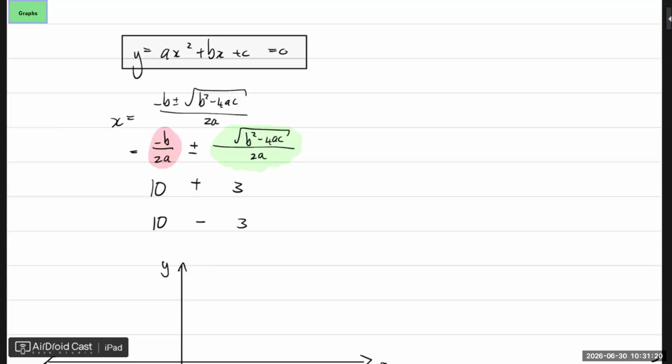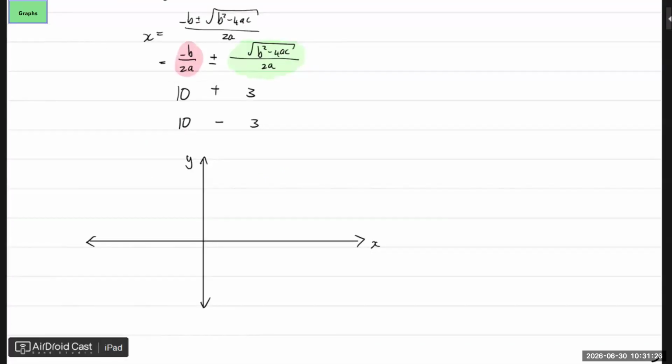All right, so that is if I equate the parabola to 0, so I need my x-intercepts. Now, what is one of the x-intercepts? It is a number minus another number. So it might be something here. And another one is a number plus another number. So what is in the middle? That number. Does it make sense?